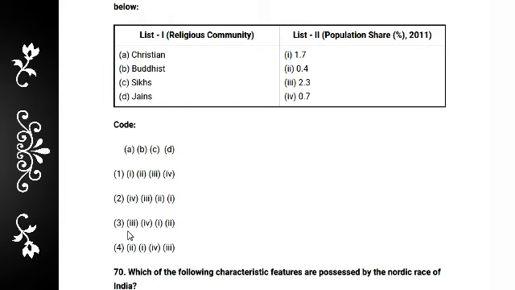Christian is 2.3% of the population share, and Buddhist definitely 0.7%, and Sikh definitely 1.7, and last Jains is definitely 0.4. So the correct answer is option 3.